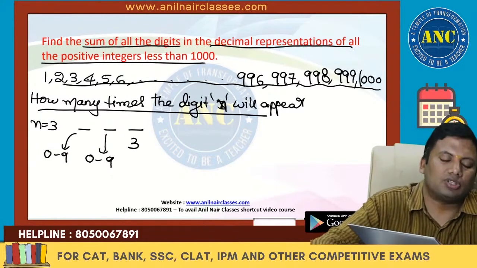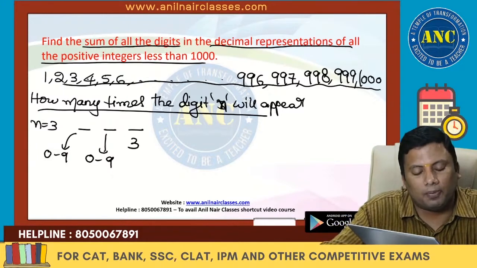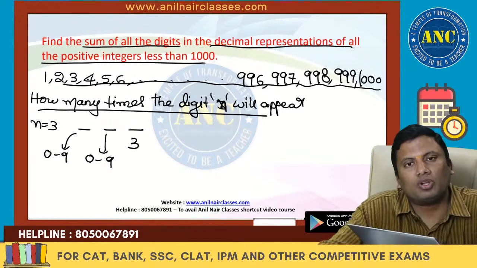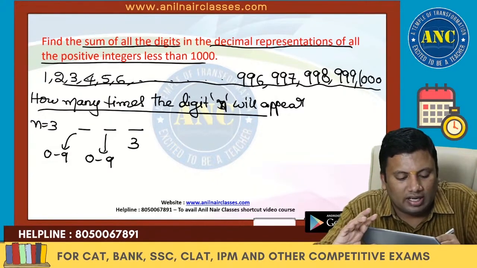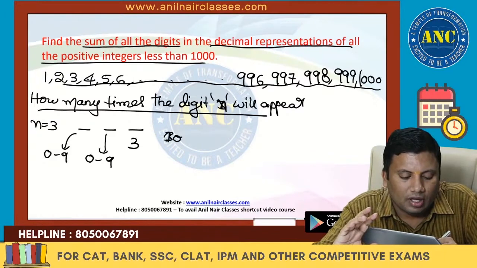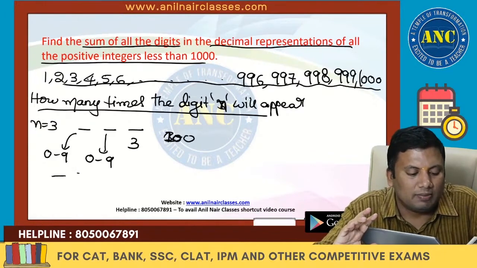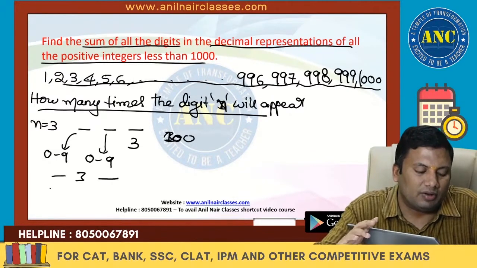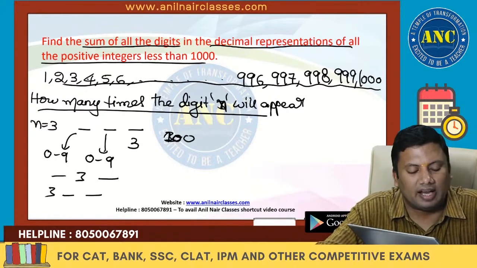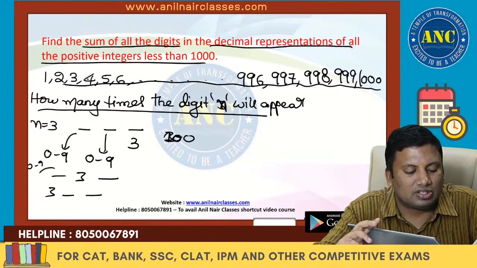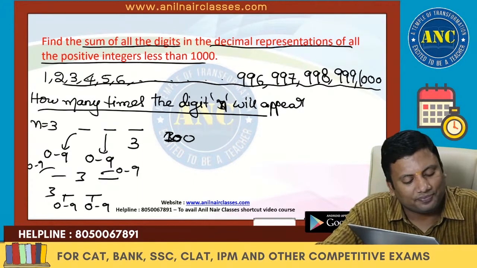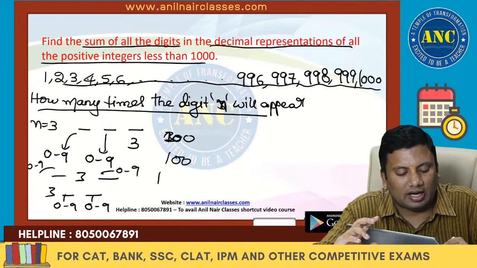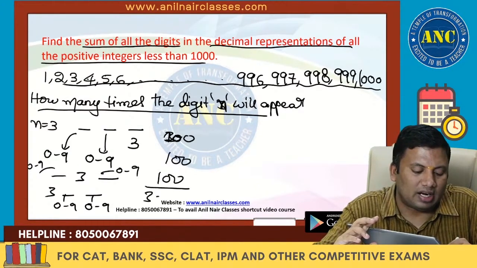If the leftmost is 0, I will get all the possible 2-digit numbers. If both are zeros, I will get all the single digit numbers. So 10 into 10, 100. Similarly, the tens place can have 3, and the hundreds place can have 3. Here also it is 0 to 9. So 100 plus 100 plus 100.